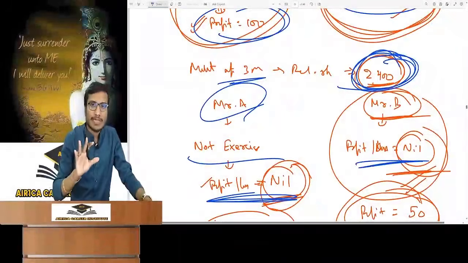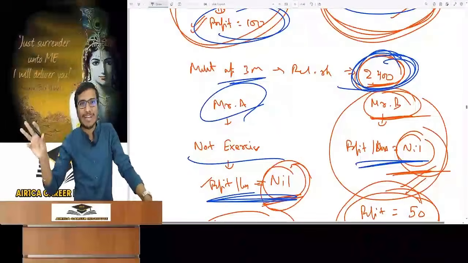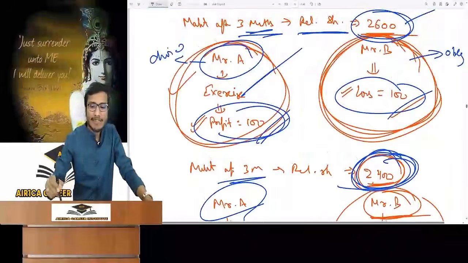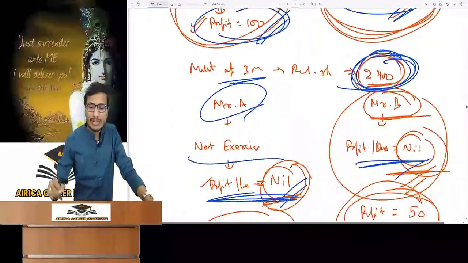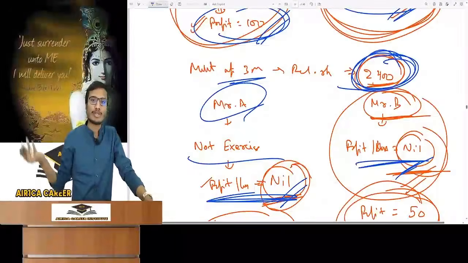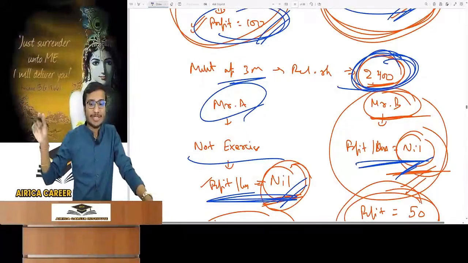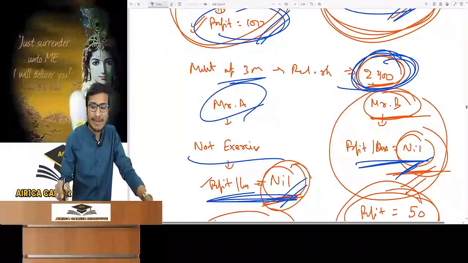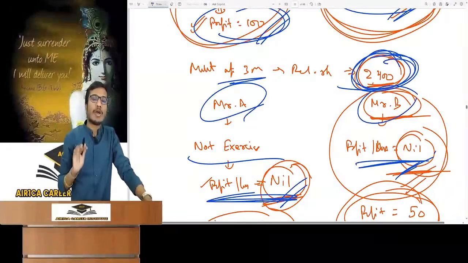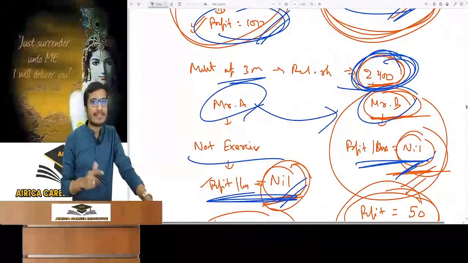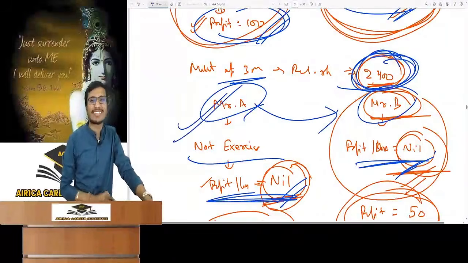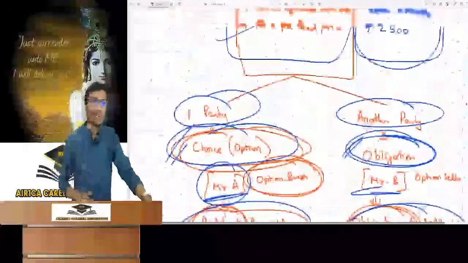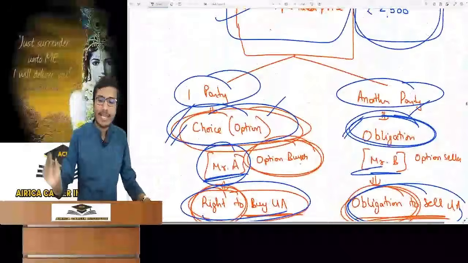In derivatives, you have understood that the profit of one party is equal to the loss of the other party. If one has a profit of 100, then the other will have a loss of 100. Mr. B can't do anything. If Mr. B had a choice, then he would have sold it because he bought it for 2400 and would have sold it for 2500. But he had an obligation. When will the obligation come? When I want. Otherwise, he won't be able to do anything. Got it? This is an option contract. One party has a choice and the other has an obligation.